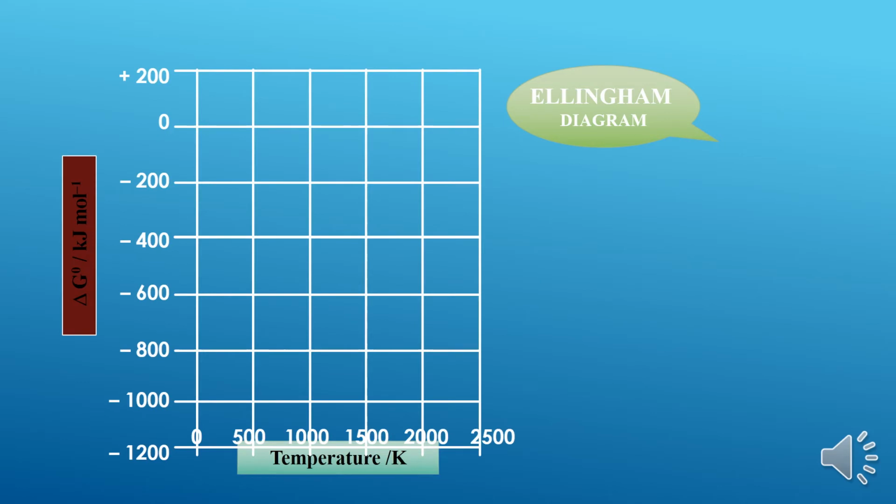See, these are the graphs. This is how we can plot the Ellingham diagram. This is the y-axis, and this is the x-axis. On the x-axis we have temperature, which is represented in Kelvin, and along the y-axis we have delta G naught, in kilojoules per mole. So these are the values of delta G naught, and on the x-axis we have temperature in Kelvin. So we have some plots. I am going to display them.